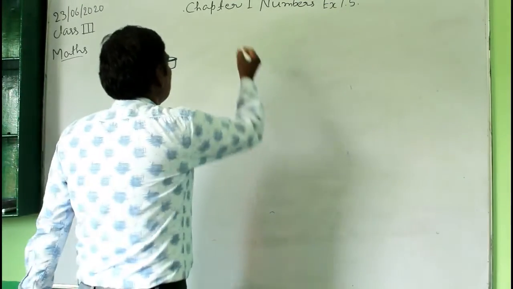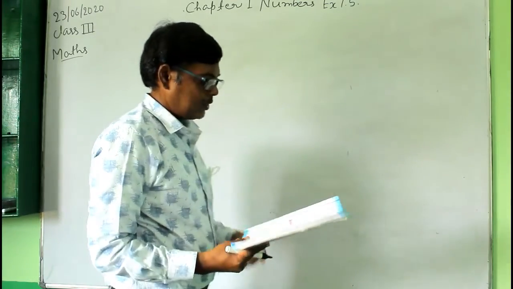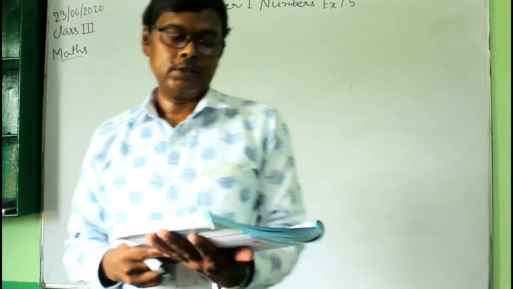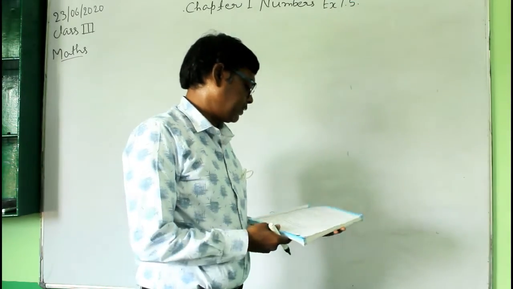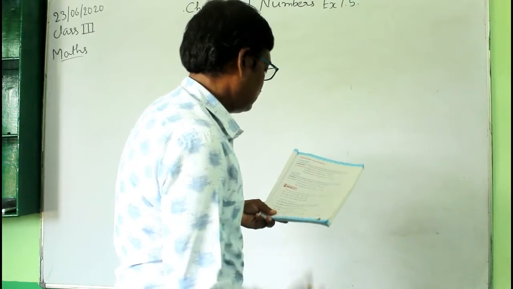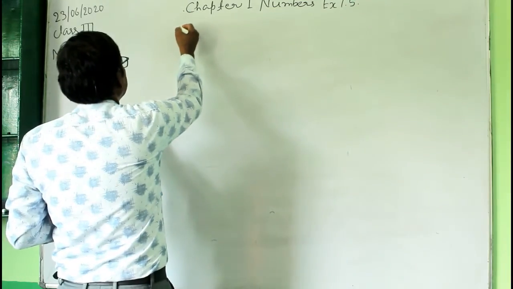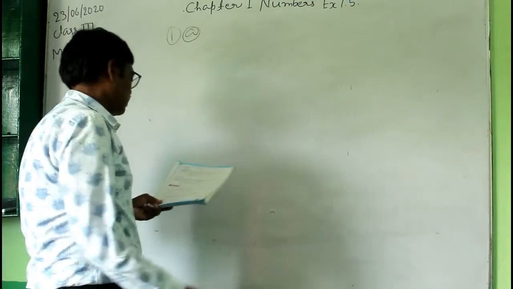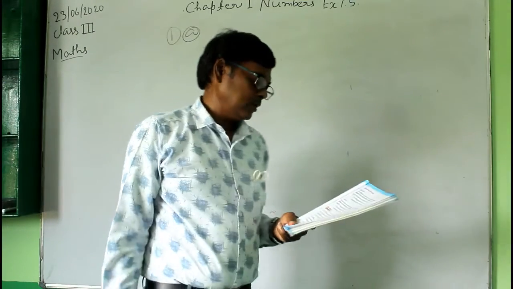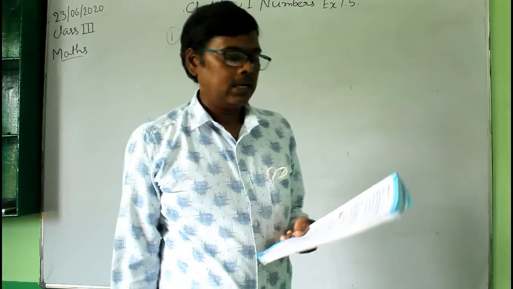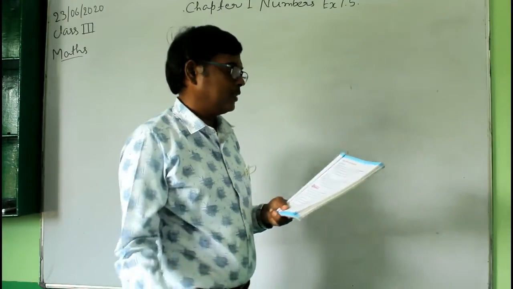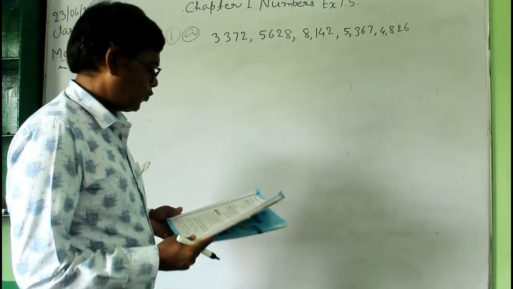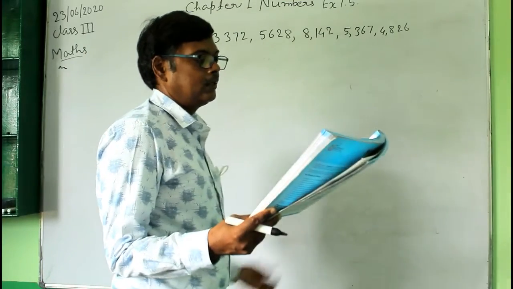So exercise 1.5 here I have written. The first question is: circle the odd numbers and underline the even numbers. So question number 1A. In this question, we have to circle the odd numbers and underline the even numbers.